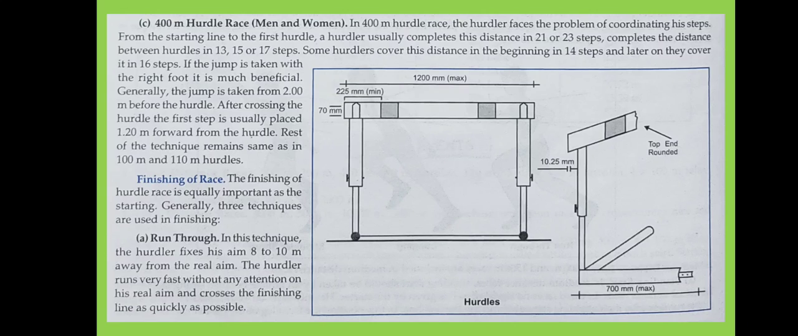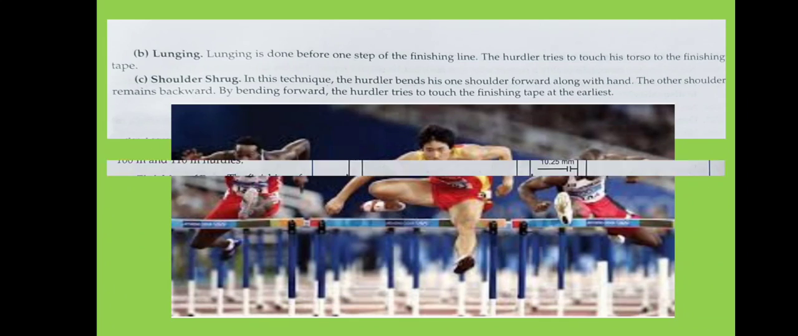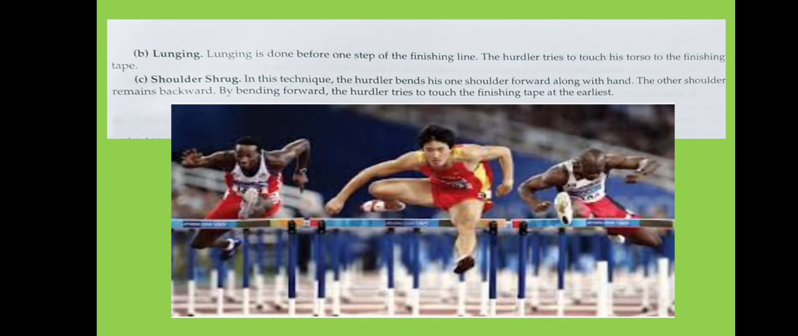Those who are new athletes have such types of finish, which is considered a run through. The same is applicable for the hurdle also, as we have learnt for the run. Then lunging. So what is lunging? Lunging is done one step before the finish. The hurdler tries to touch the finishing line with the torso.